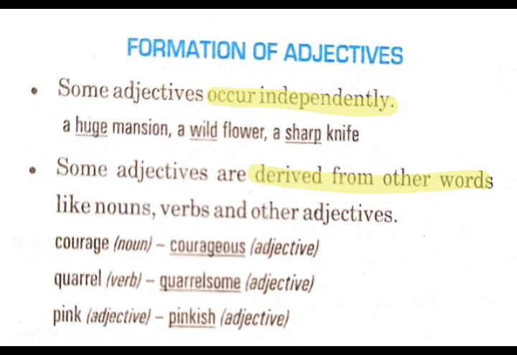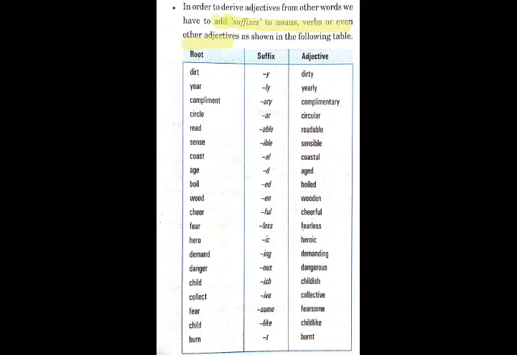But how to derive adjectives? So to derive adjectives from other words, we have two options. Either to add a suffix or to add a prefix. So as you can see in the table, suffixes are the words that we add to the end of the root word.